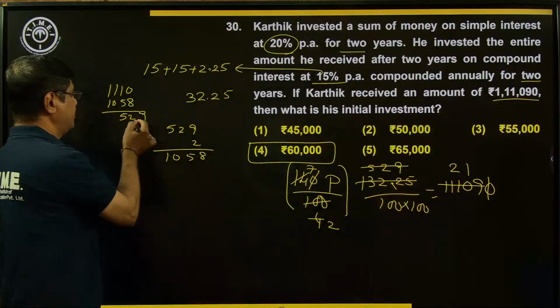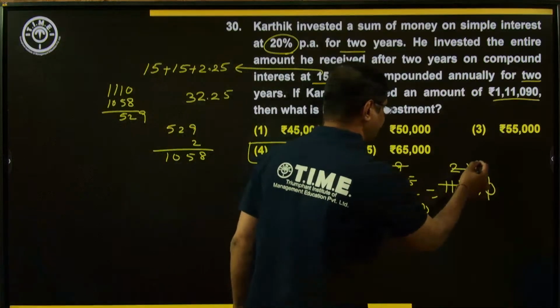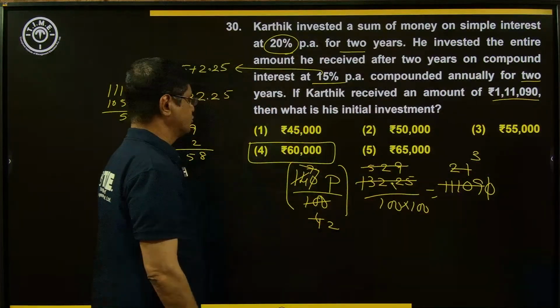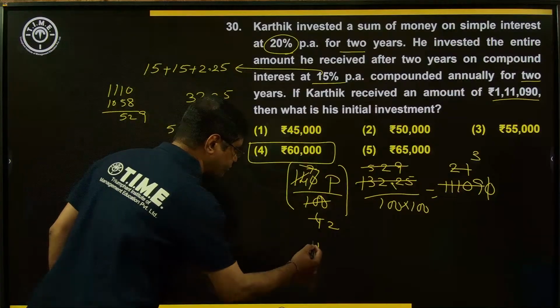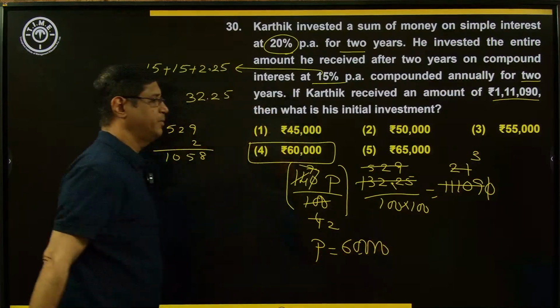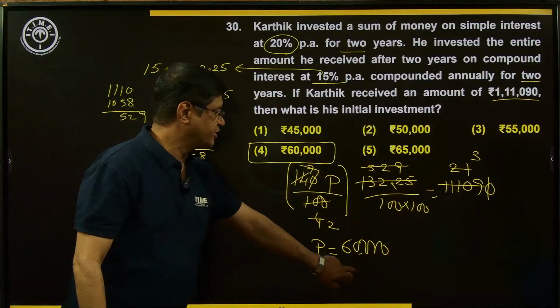So 529 means 1 time of 529, 21 times. Now 7 goes exactly 3 times. 3 into 2 is equal to 6. 6 into 10,000. That is 60,000. The value of P is equal to 60,000. Okay. A small correction here. Right. Now look at the next one.